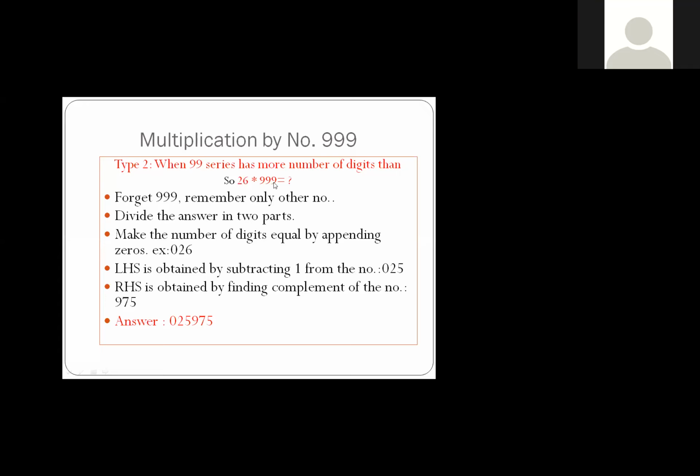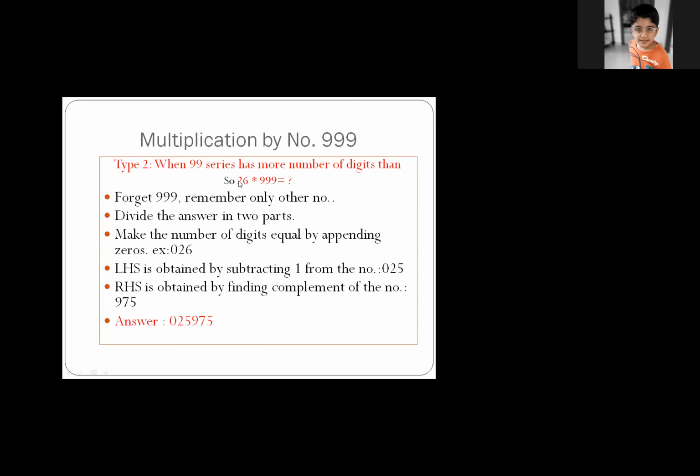26 multiplied by 999. Now here the number of digits are not equal, right? In the previous cases, number of digits were equal in both the numbers. But here, number of digits are less. So just put 0 before 26 and follow the same process. Same process means forget 999, then apply Nikhilam Sutra. Subtract 1 for the left-hand side part. The process will be the same, right?